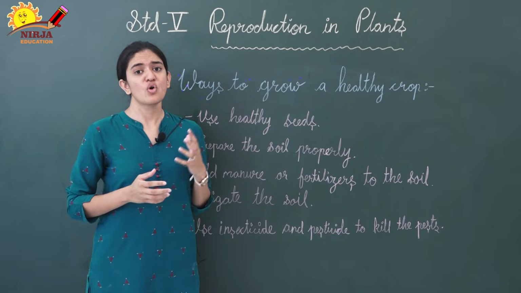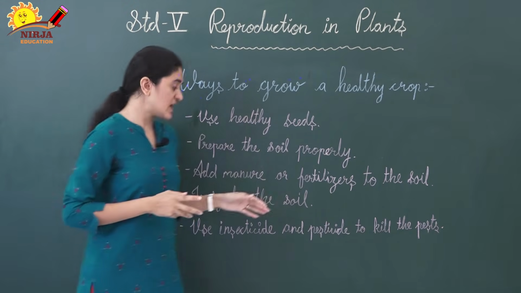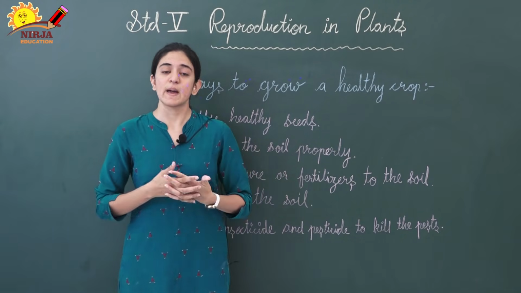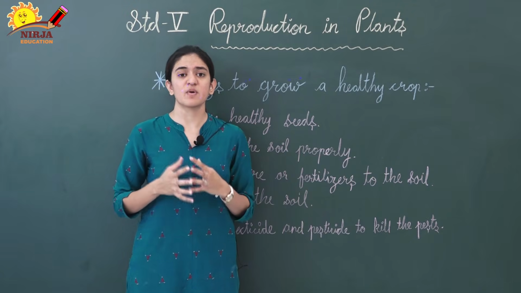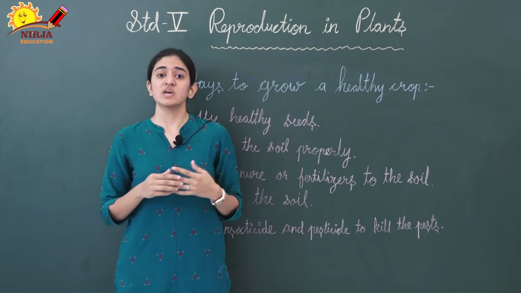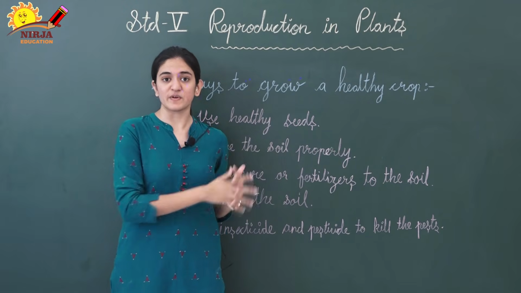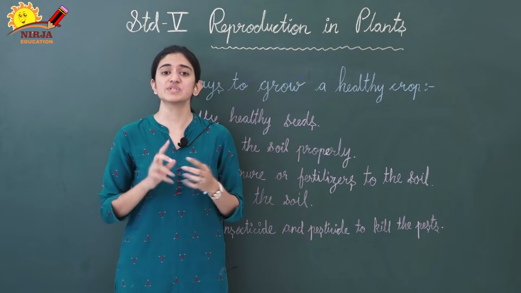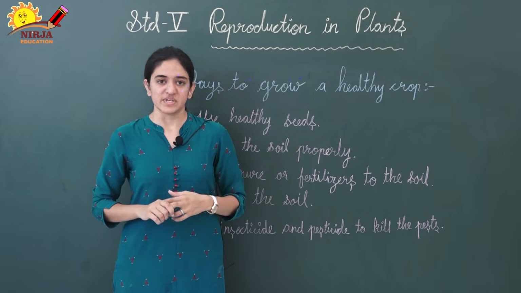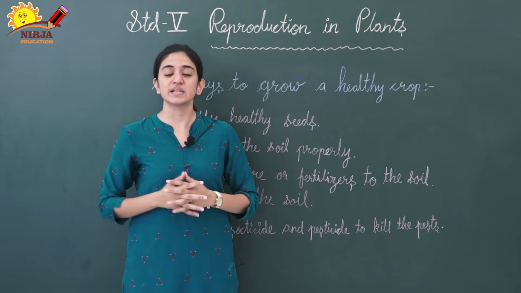Irrigation means to water, right? To give the proper amount of water to the crops. And the last one is use insecticides and pesticides to kill the pests. For example, some insects like grasshopper, caterpillar, locust or plant lice are very harmful for the plant. To prevent them, we should use insecticides or pesticides to kill those pests. So these are all the different methods to grow a healthy plant.